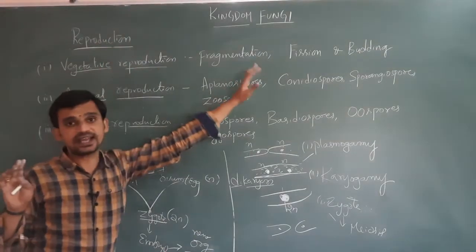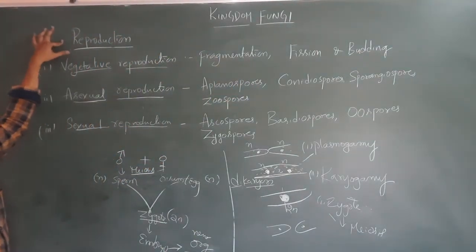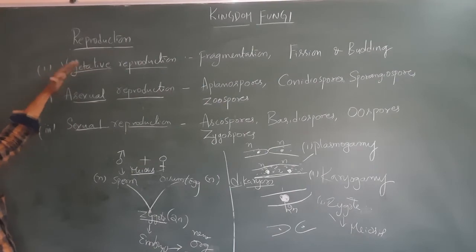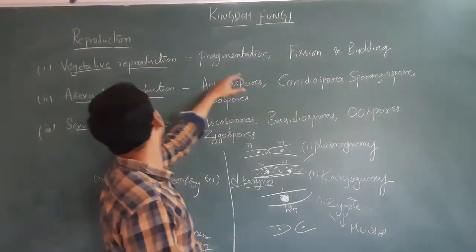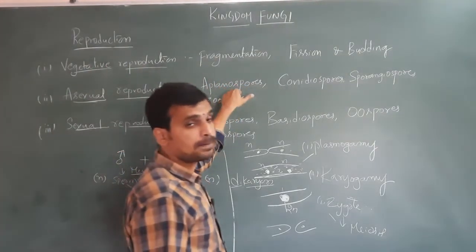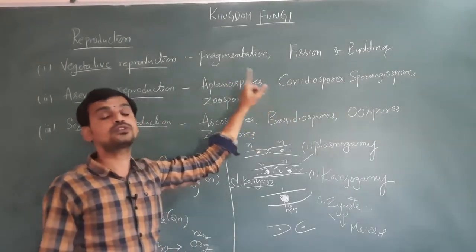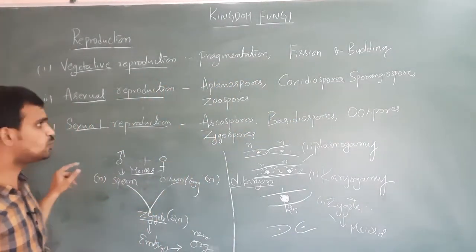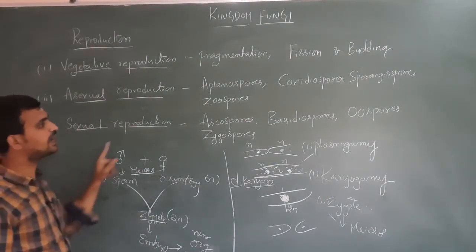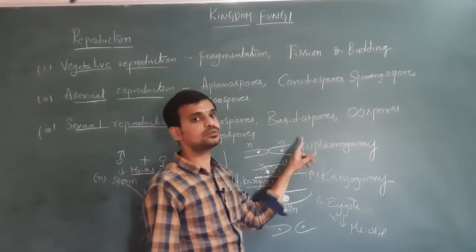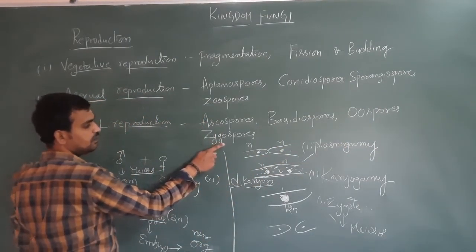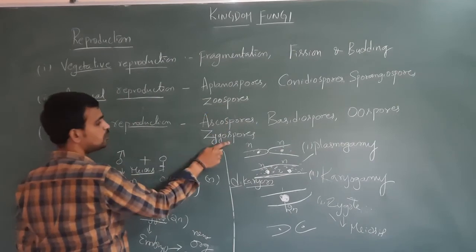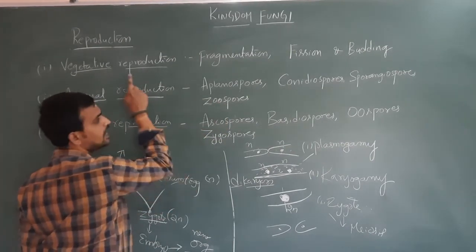So once again, reproduction in fungi takes place by three methods: vegetative reproduction, asexual reproduction and sexual reproduction. Vegetative reproduction takes place by fragmentation, fission and budding. Asexual reproduction takes place by aplanospores, conidiospores, sporangiospores and zoospores. Sexual reproduction takes place by ascospores, basidiospores, oospores and zygospores. Please don't be confused between zygospores and zoospores. Zygospores are sexual spores, zoospores are asexual spores.